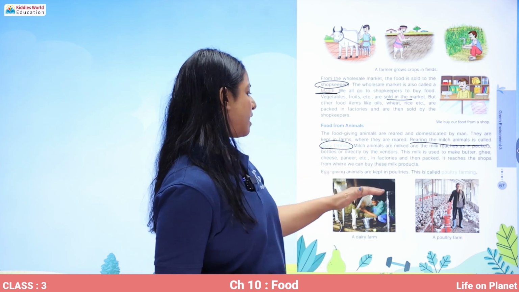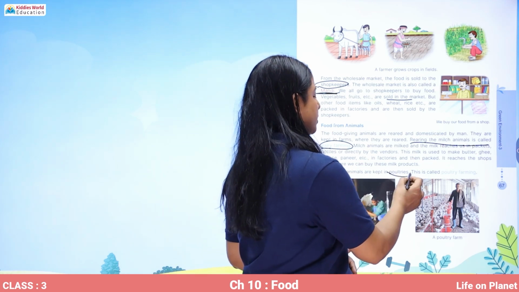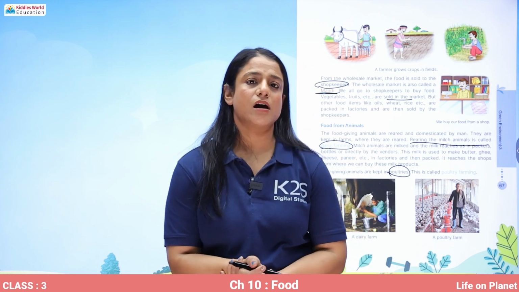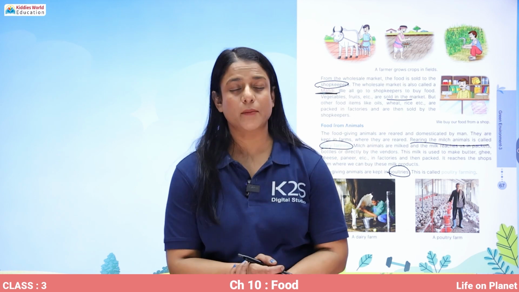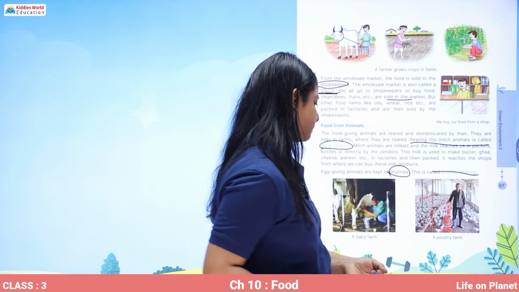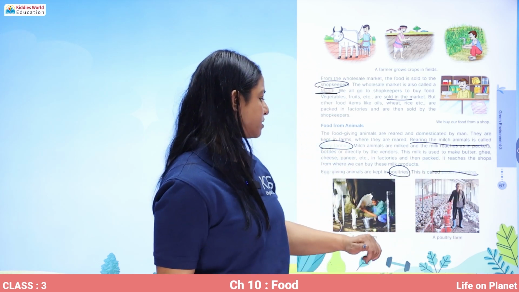So egg-giving animals are kept in poultries. In the poultries, ducks and hens are being tamed, they are being reared for their eggs. So these are called poultries and it is called poultry farming. So a poultry farm looks like this and a dairy farm looks like this.